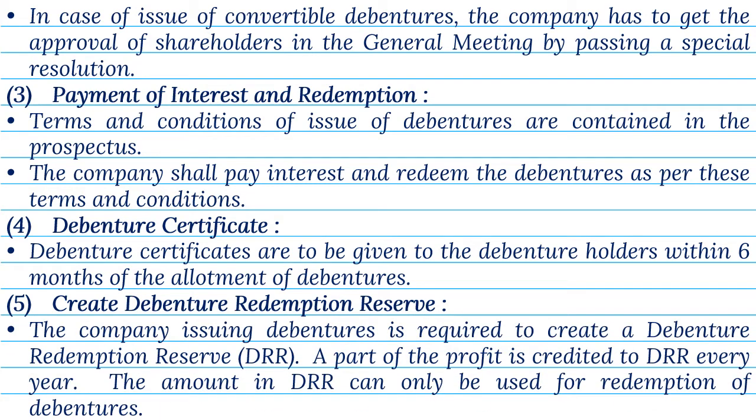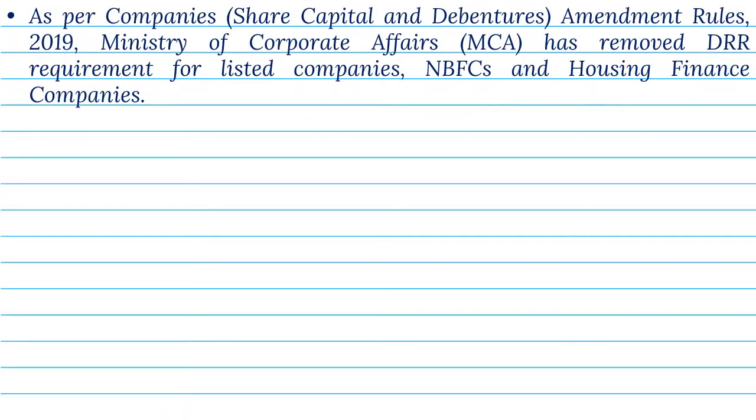5. Create debenture redemption reserve. The company issuing debentures is required to create a debenture redemption reserve, DRR. A part of the profit is credited to DRR every year. The amount in DRR can only be used for redemption of debentures. As per Companies, Share Capital and Debentures, Amendment Rules 2019, Ministry of Corporate Affairs, MCA, has removed DRR requirement for listed companies, NBFCs, and housing finance companies.